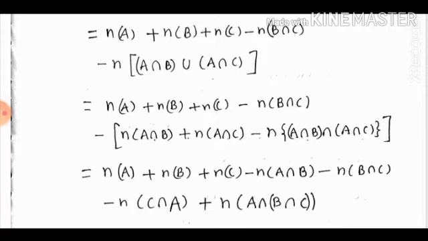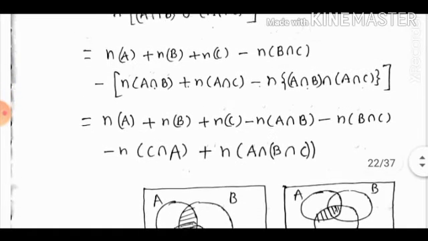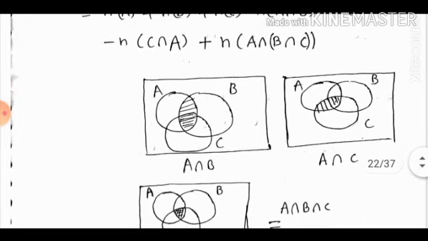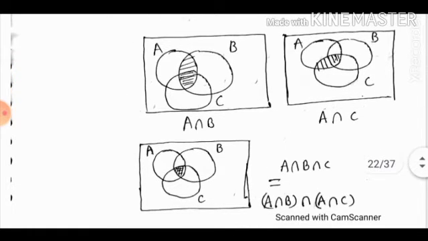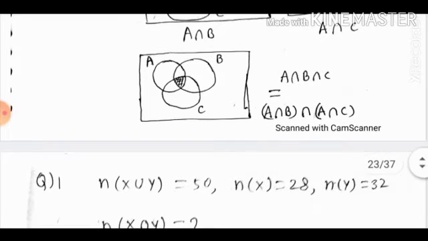You can see (A intersection B) whole intersection (A intersection C) whole is A intersection B intersection C whole. Let us verify it by Venn diagram. Here in the first diagram we have A intersection B. In the second diagram the shaded part represents A intersection C, and in the third diagram we have the intersection of A intersection B and A intersection C, which also represents A intersection B intersection C. Let us do a question.